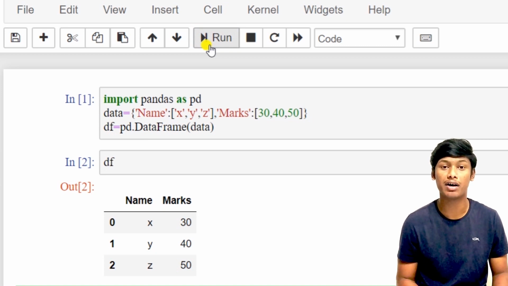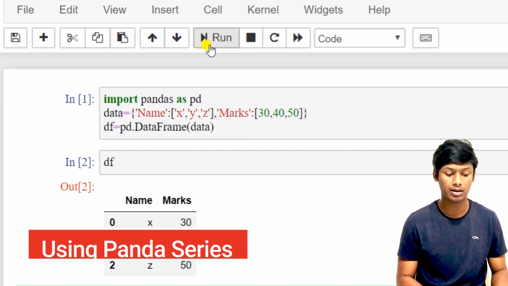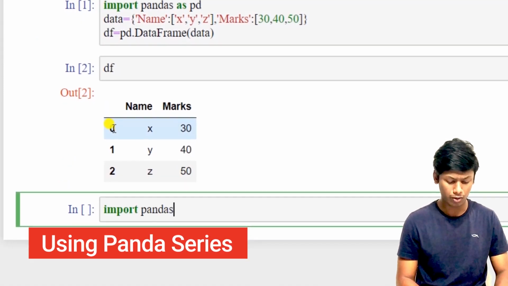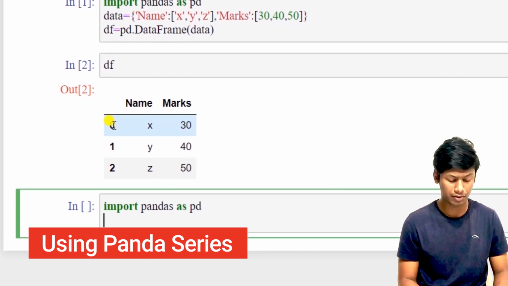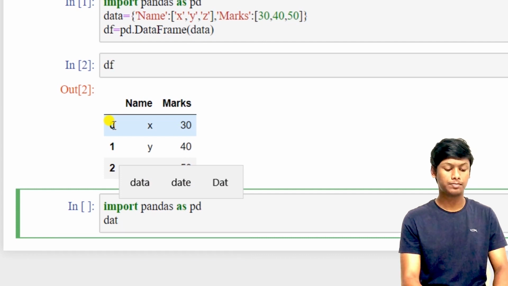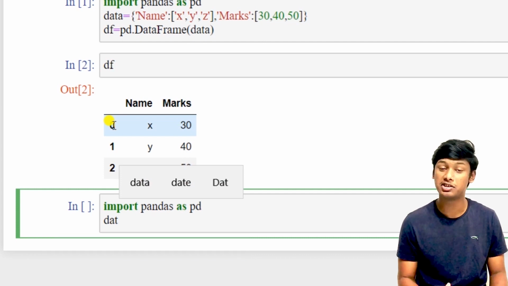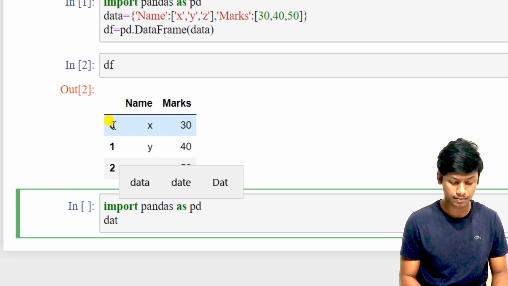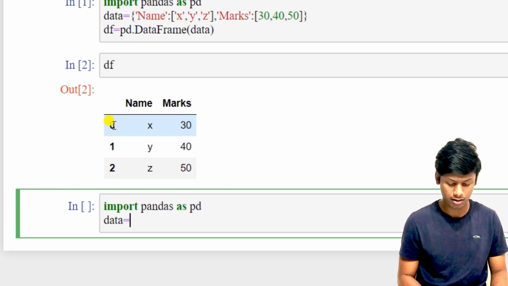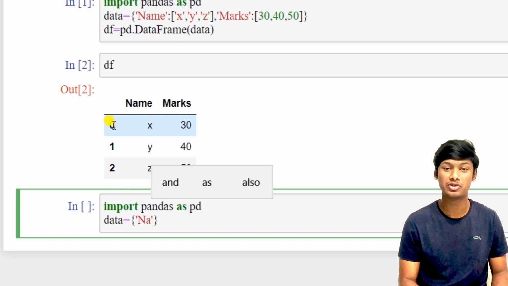Now we'll be creating a data frame using Pandas series. For that, you need to import pandas as pd, and then the main difference between dictionaries and Pandas series is here, instead of passing the values directly, we pass the values using Pandas series. Data equal to same format. We'll be taking same key value as name.